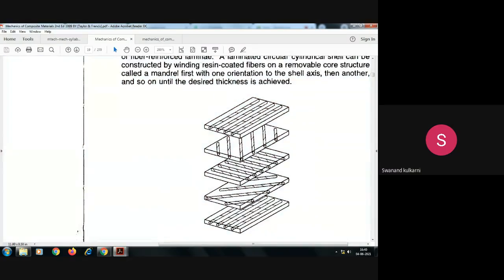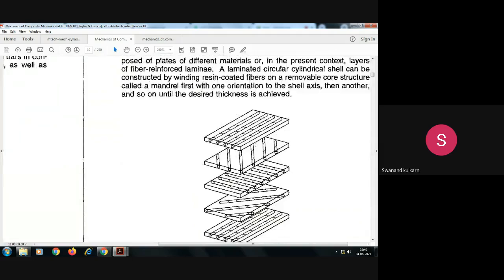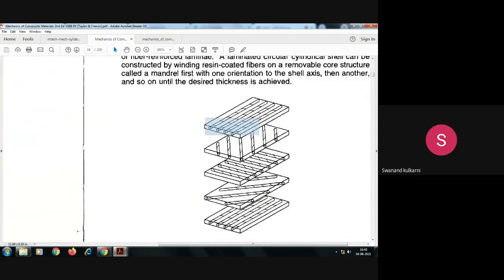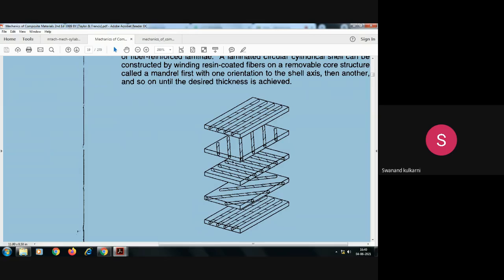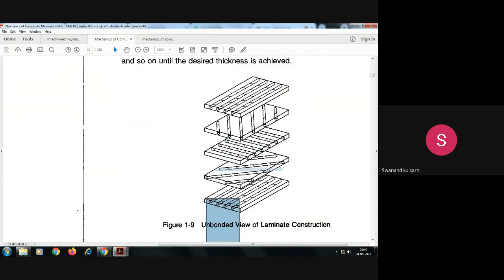Is it okay? So try to understand these things: what is lamina and what is laminate. Then again, suppose this one continuous type of fiber is embedded inside this one. This direction, suppose we are considering as the x direction, then at the bottom this is the y direction. Again, this is the x direction. Here we can see this is inclined to this one.